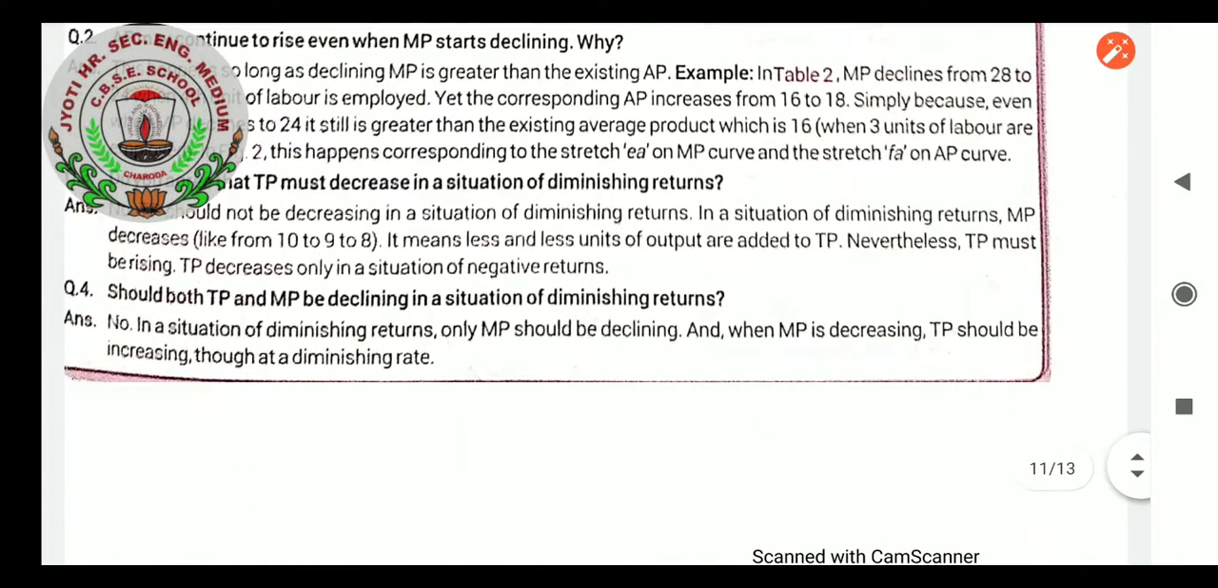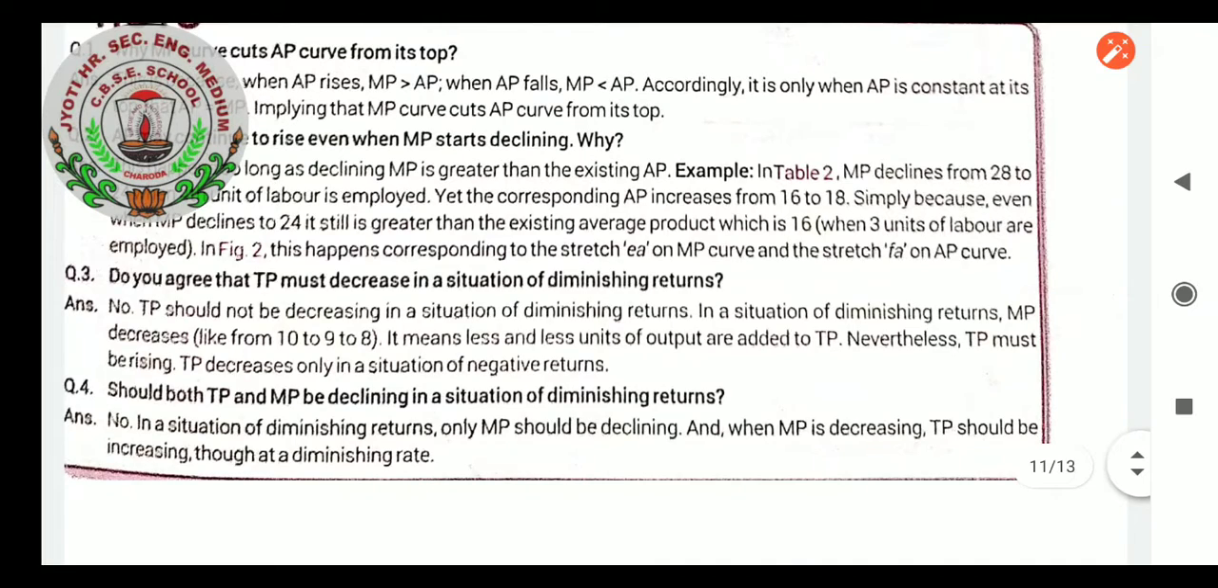Do you agree that TP must decrease in a situation of diminishing return? No, TP should not be decreasing in any situation of diminishing return. It is a situation of diminishing returns: MP decreases like from 10 to 9, 10 to 8, like that. MP will be only decreasing, not the TP.